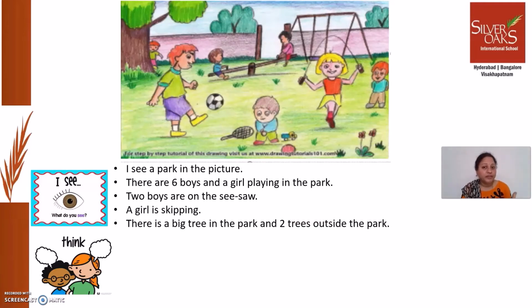You know what my friend thinks looking at this picture? She said that she thinks it is Saturday morning. Right? It can be Sunday morning also, it can be Saturday evening, Sunday evening. So it is all our thoughts. Thoughts can be same or different. I think in a way and you may think it in a different way. Some other person can think it in a different way. Thoughts can be same or different. I think it is evening. What do you think? Do you think it is Saturday morning? It can happen, right? It also can be the case.